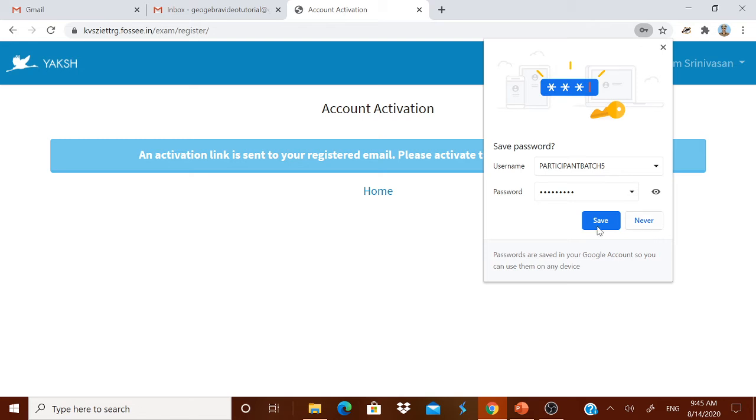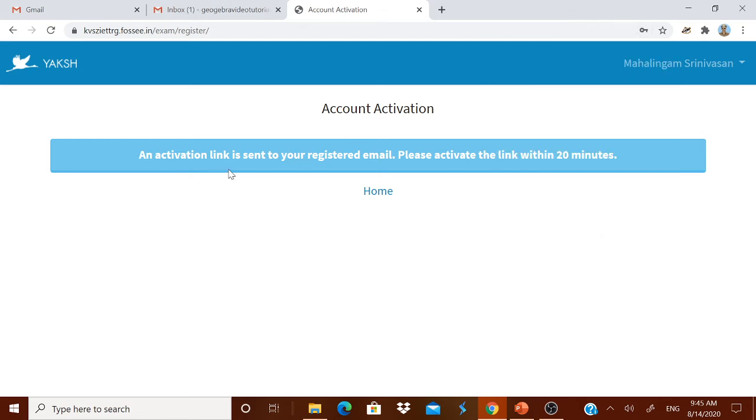Okay, well, I am registering now. You can save this password also. You see, the activation link is sent to a registered mail. Please activate the link within 20 minutes.